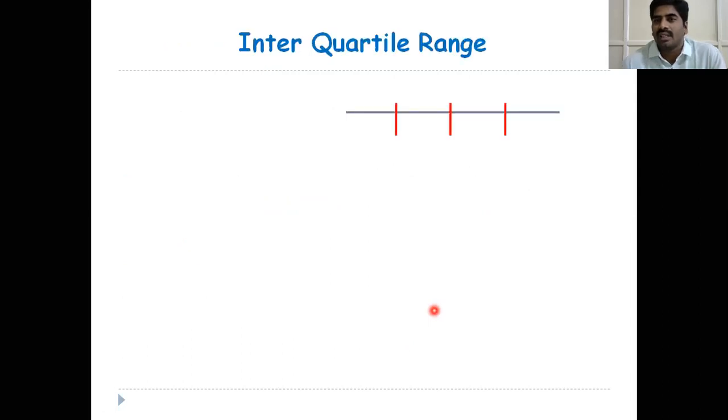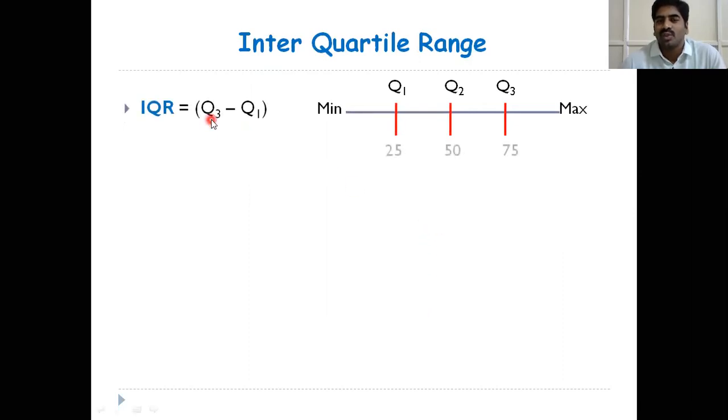Next, interquartile range. The interquartile range formula is Q3 minus Q1. Q3 means 75th position value. Q1 means 25th position value. Whenever we say positions, first we have to arrange the data in ascending or descending order. I will explain how to calculate Q3 and Q1 and their formulas.